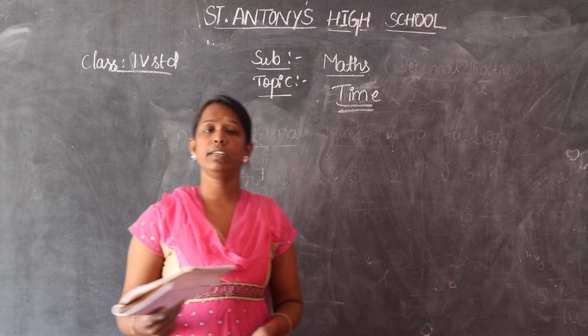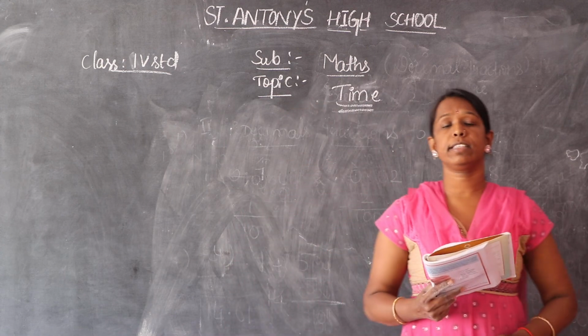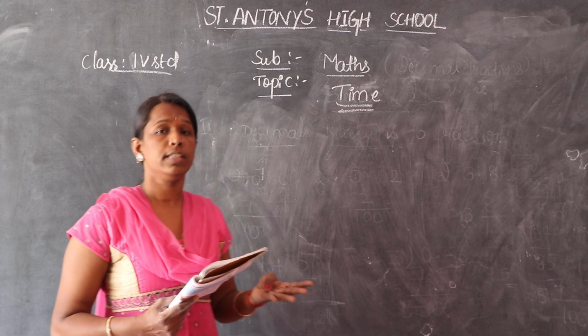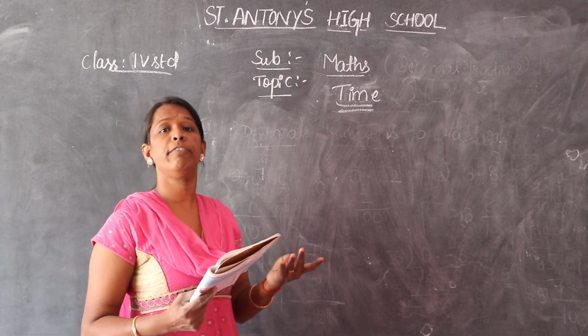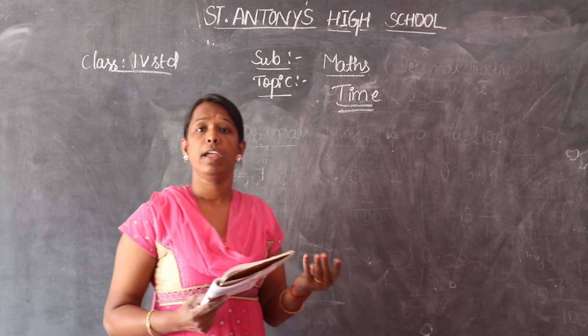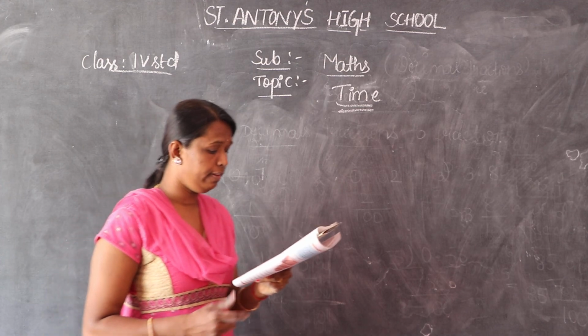So children, we know that there are 7 days in a week. A week consists of how many days, children? 7 days. We know the days: Sunday, Monday, Tuesday, Wednesday, Thursday, Friday, Saturday. Okay. So these are the 7 days. It makes a week.